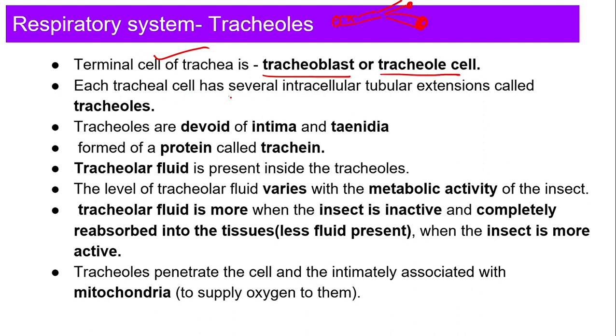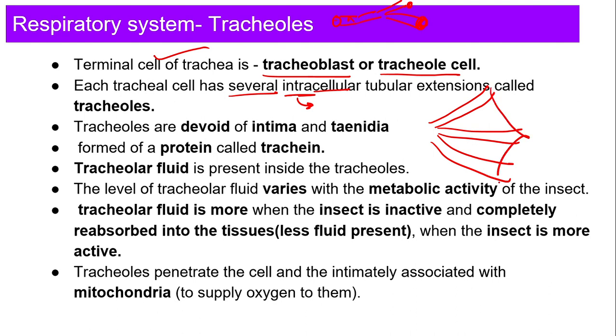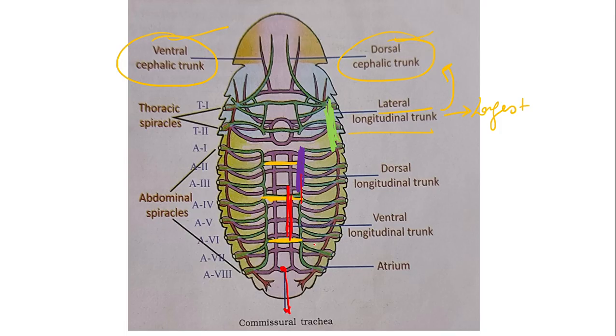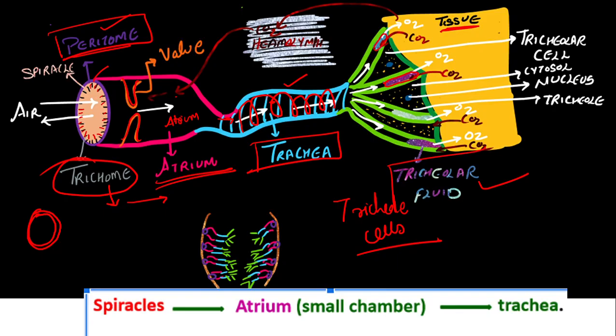Each tracheal cell has several intracellular tubular extensions. So, intra means what? Within. What? Cell. So, suppose I'm drawing one tracheal cell, okay, so you will be having several intracellular extensions like this. So, this is your one tracheal cell. Let me show you if I can anywhere.